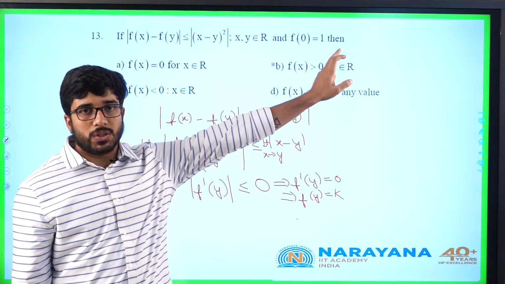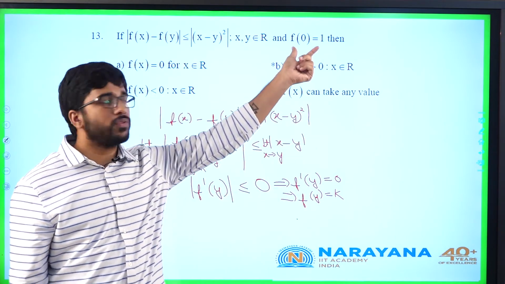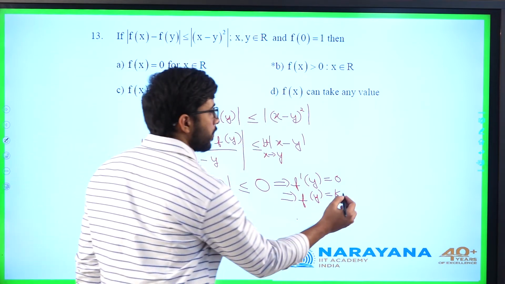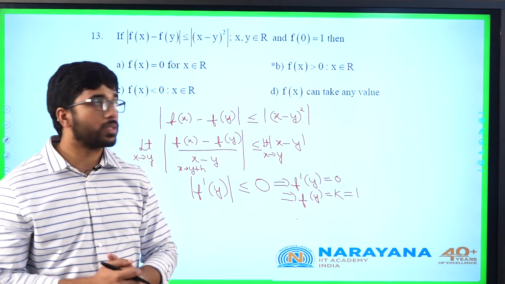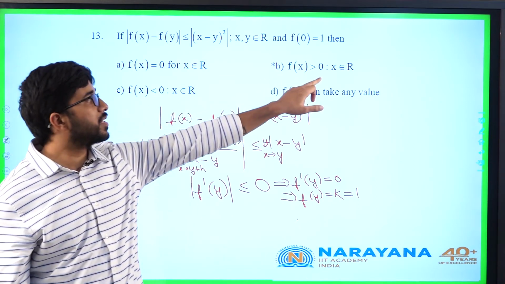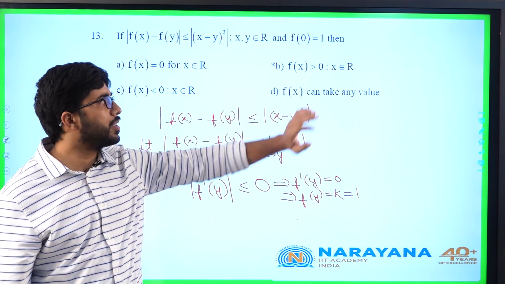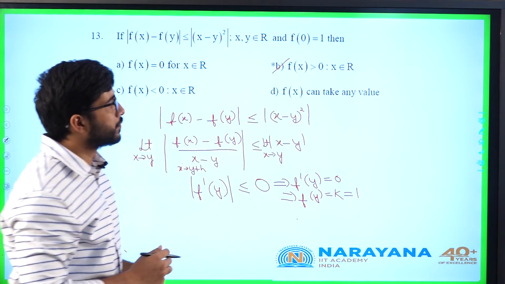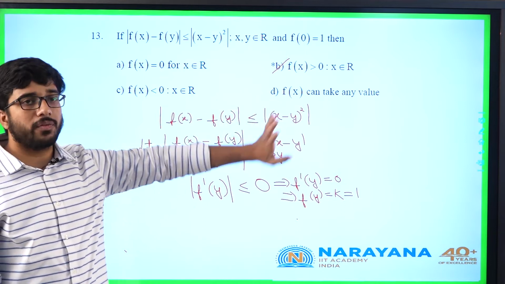f of 0 is equal to 1, it is saying. So if f of x is a constant and f of 0 is equal to 1, can I say that for all x and y, f of y will be 1? As simple as that. f of x will always be 1. So f of x is a constant function which is always greater than 0 for all x belonging to R. f of x can take any value is wrong. x can take any value, but f of x can't take all values.